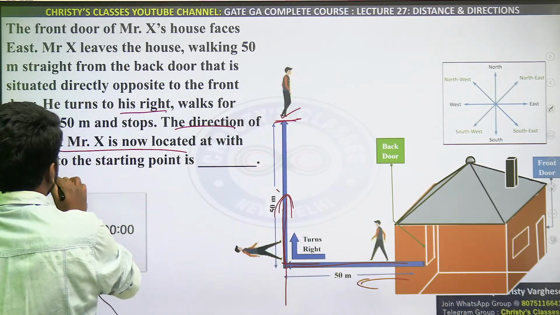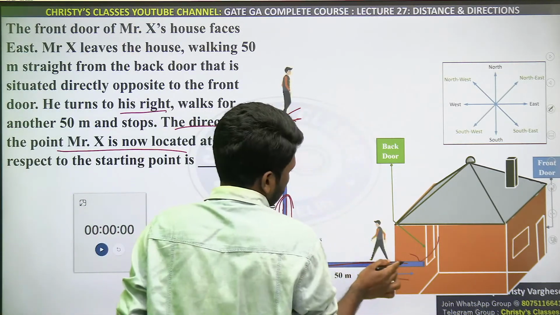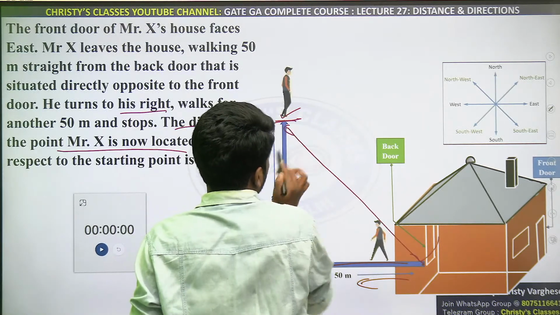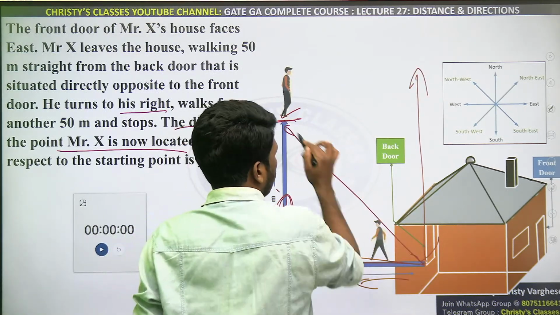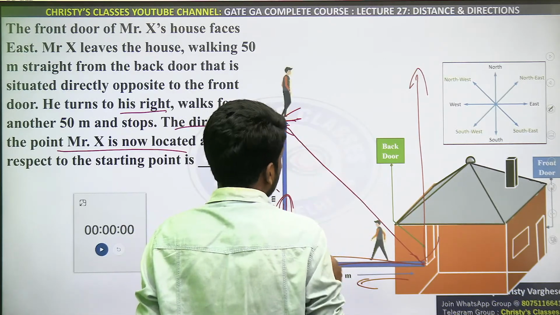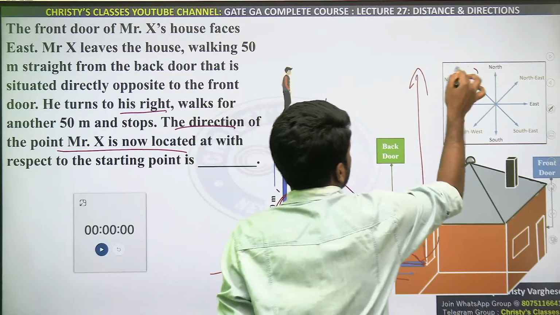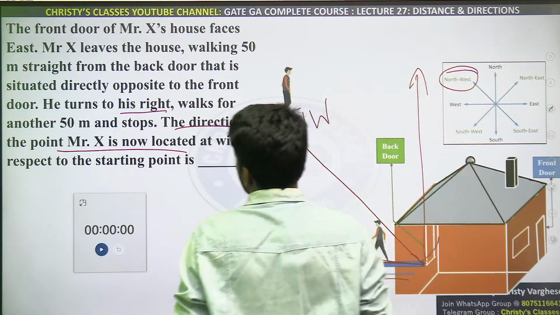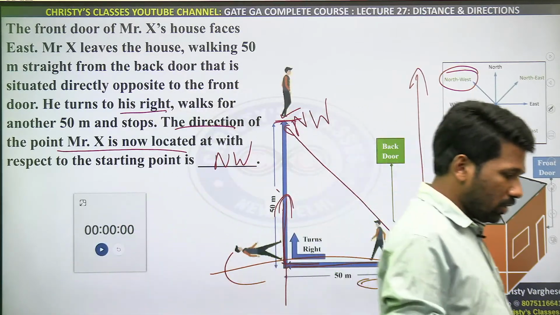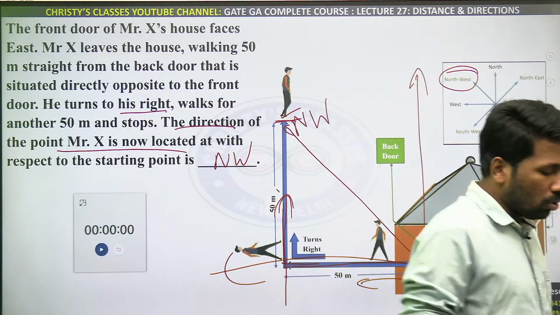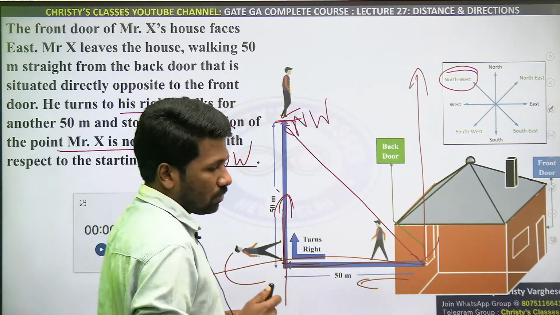Located at with respect to the starting point. This was the starting point. So this is the direction. What direction is this? This is north, this is east, this is west. North and west, in between, so northwest is the direction. Northwest is the direction. All of you understood how it is northwest? Please respond. That's why I told you should be clear about all the 8 directions. Yeah, clear, so we'll go to the next question.